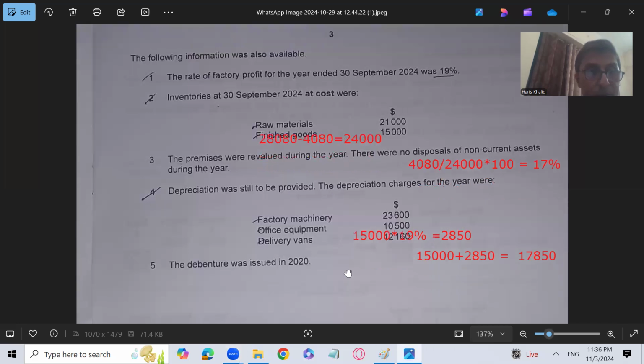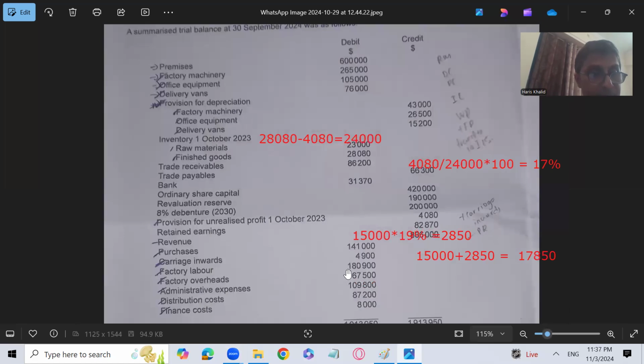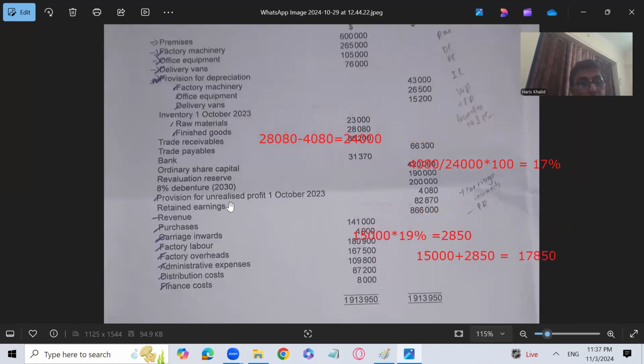But if you just look at the question, I wanted to show you that the debentures were supposed to be paid in 2030, 8% debenture, 2 lakh into 8%, the finance cost will be 16,000. You will not record the finance cost as only 8,000 because 8,000 has been paid in the current year. That's fine. But we follow the accrual concept. And my dear students, the accrual concept says that expenses are recorded in the period to which they relate, whether paid or not.